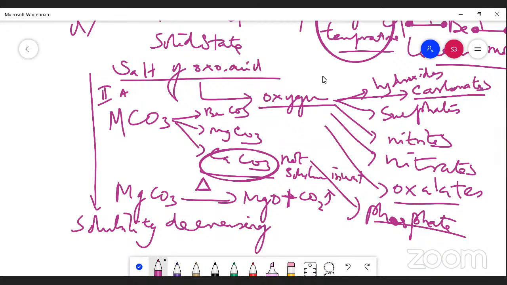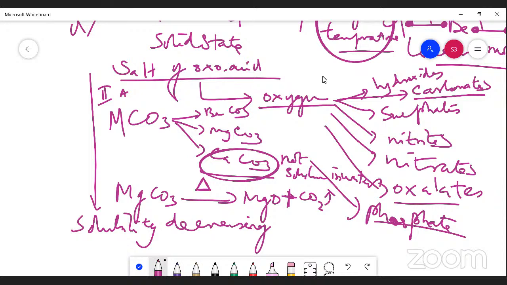While going down the groups, solubility decreases and thermal stability increases. What's the reason for this? Thermal stability increases, meaning calcium carbonate is a stone that can tolerate whatever heat we give it.